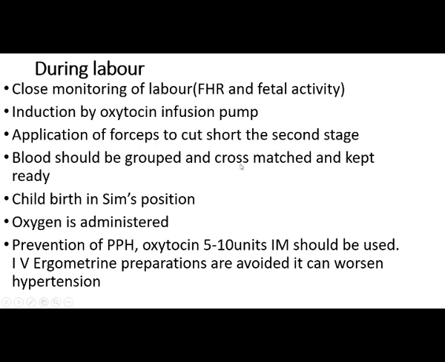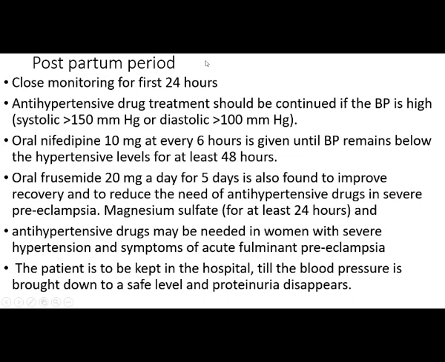And blood should be drawn, cross matched and kept ready for any need. And childbirth in Sims position can be provided. And oxygen is administered. For prevention of PPH, oxytocin 5 to 10 unit IM should be used. And IV ergometrine preparations are avoided, as they can worsen the hypertension. This is sometimes asked. So IV ergometrine can worsen the hypertension, so it should be avoided, but oxytocin can be given.